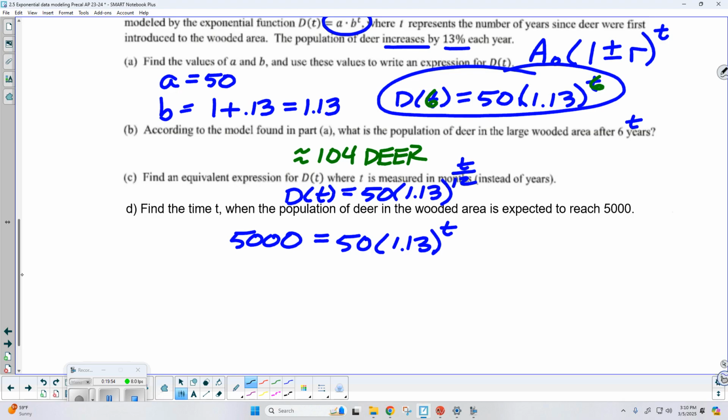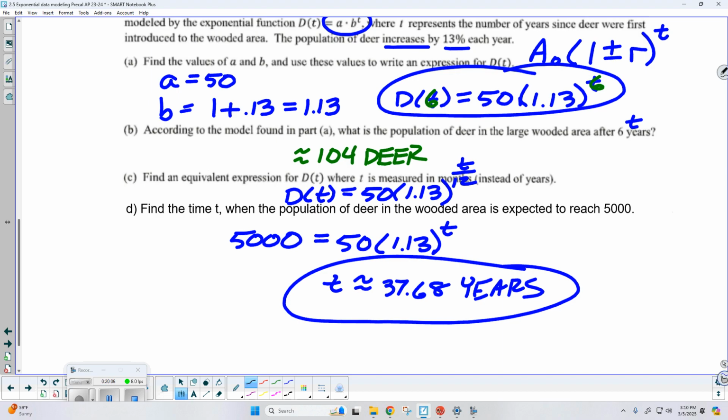Now, if you've done it correctly, here's what you should be getting: 37.68 years. I know what you're thinking. Oh dear, that is a long time to reach 5,000 deer. Oh dear. Okay, but there you go.